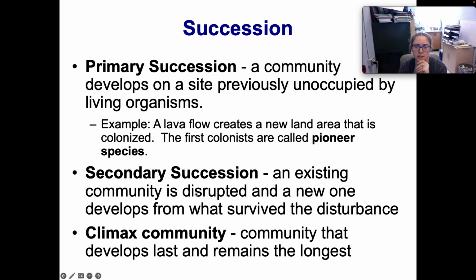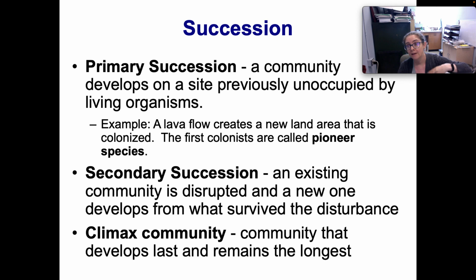Secondary succession is when an existing community is disrupted and a new one develops from what survived the disturbance. So an example of this might be clear cutting. You might cut down all the trees, there's no forest there, but slowly over time, a community is going to develop if you don't do anything to it.